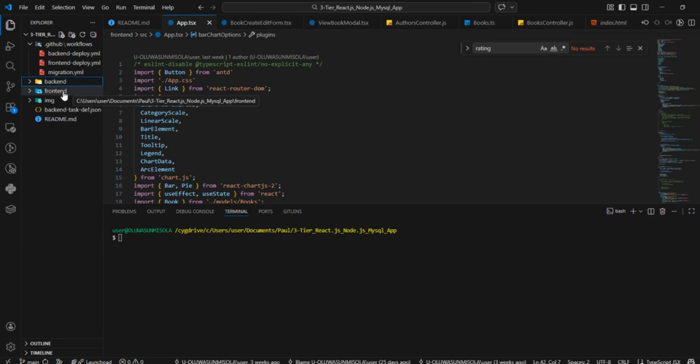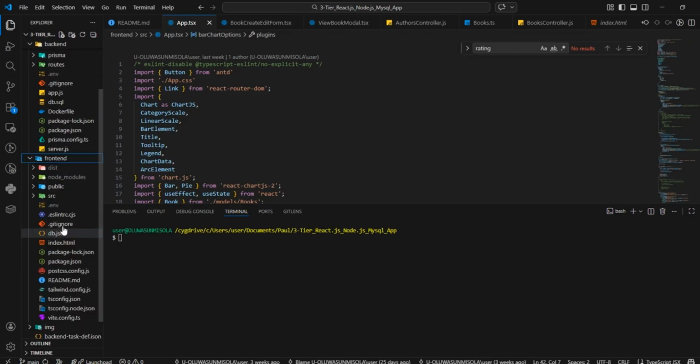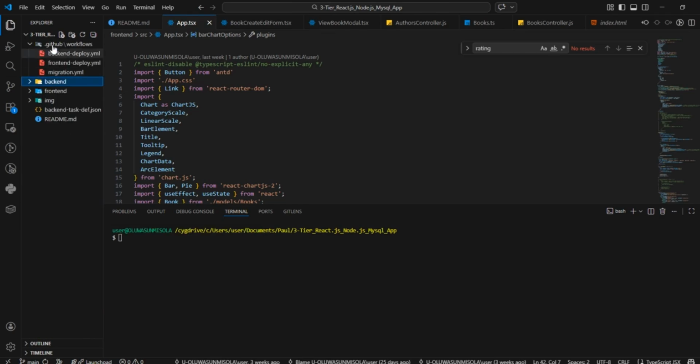You see the front end of the application, this is the code. You see the back end of the application, this is the code. Everything you want to see on the screen on the website is held in the front end folder. Meanwhile, the logic code, the code that runs the application itself, is inside the backend directory. Everything in the front end belongs to the presentation part of the website. Now, if you see GitHub workflows, this is exactly what we call CI/CD.